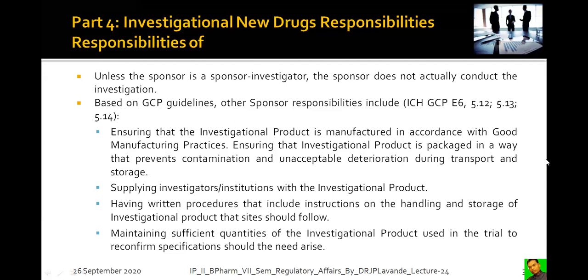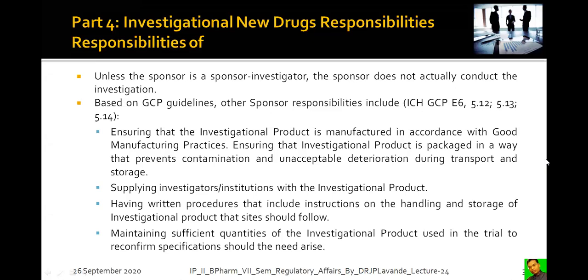Ensuring that the investigational product is manufactured in accordance with good manufacturing practices. The product should be manufactured as per the GMP rules. Ensuring that the investigational product is packaged in a way that prevents contamination and unacceptable deterioration during transport and storage. The proper packaging needs to be followed.